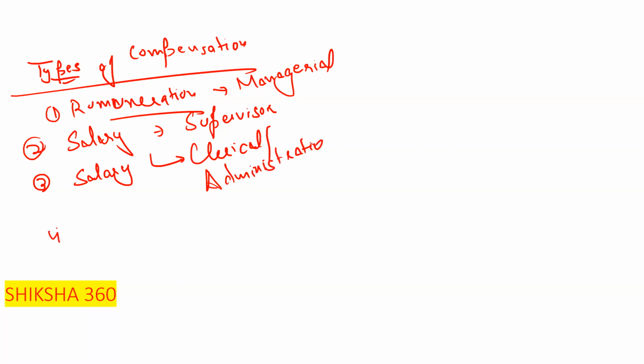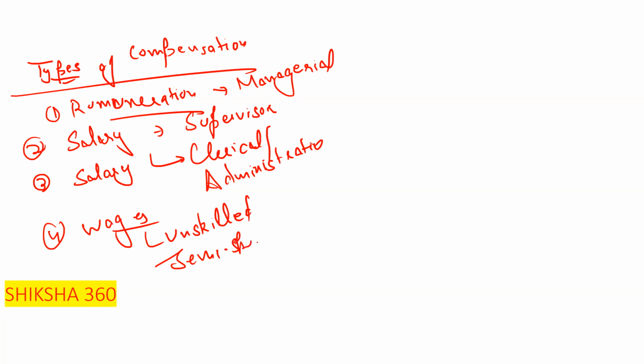Last one is wages. Wages is paid to the unskilled, semi-skilled, or highly skilled. Please remember these points.